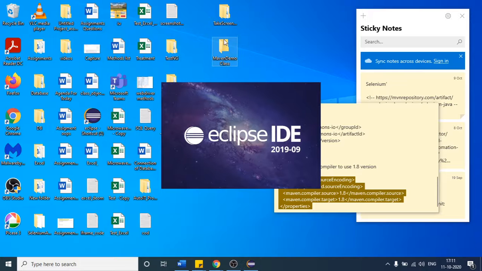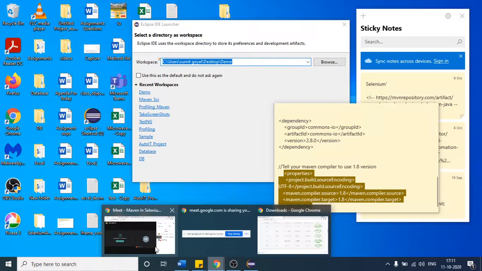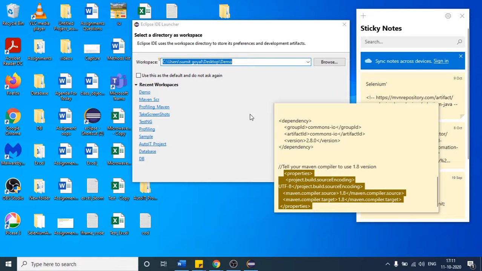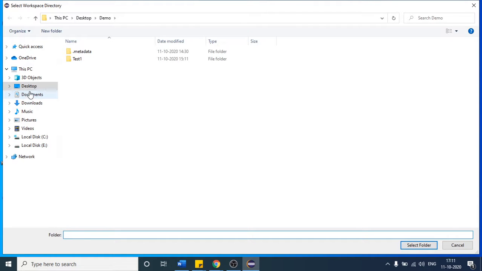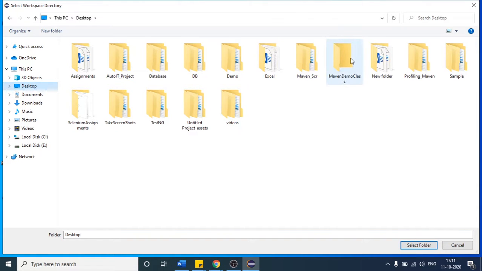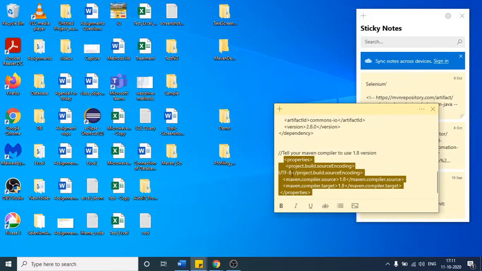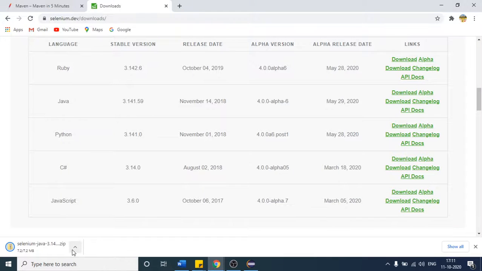So this is our project folder, Maven demo class. So what I was saying, suppose let me click on browse and open a new project. I think this is our project. So select it and click on launch. So what I was saying earlier, you just provide whatever file you get. Once this file is downloaded, you will extract it. Let us wait for that file to finish.